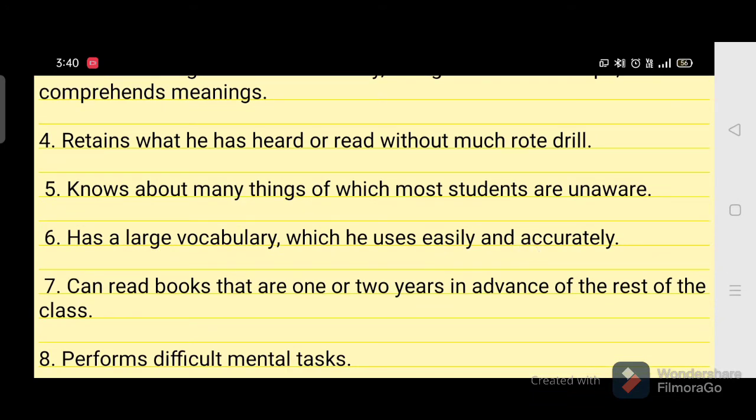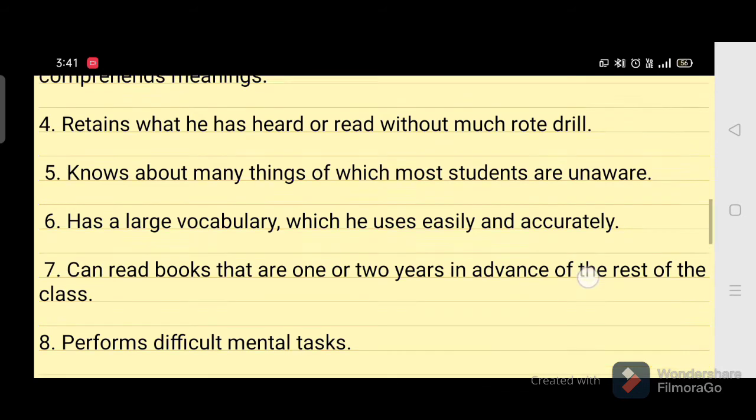And the next point is they know about many things of which most students are unaware. Since they can retain the things taught by the teacher, or learned, and what they see easily, as a result they know many things most of the students are unaware of.